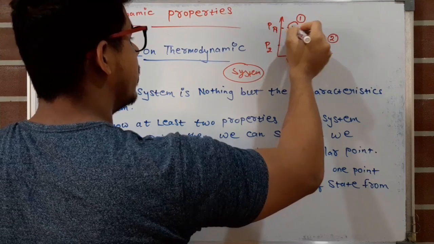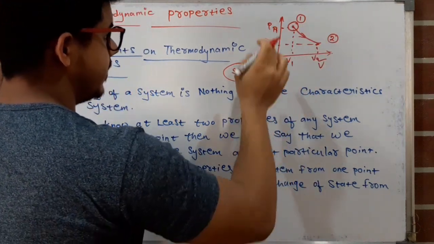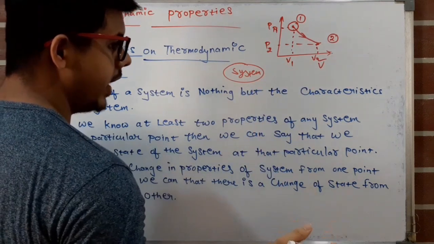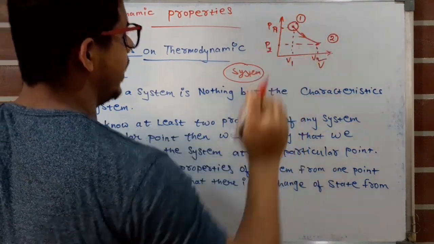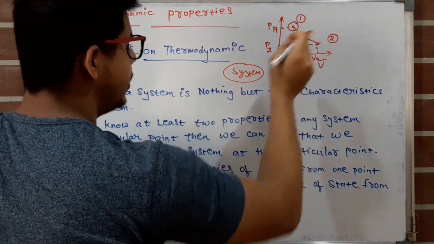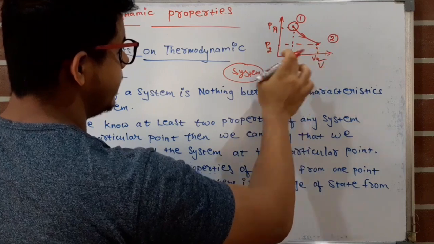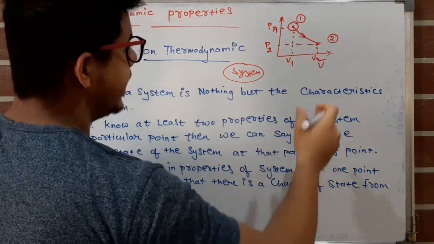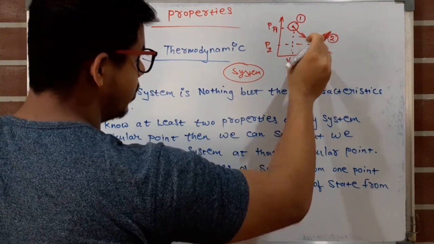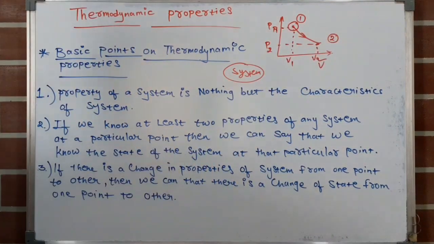We know at point 1 the pressure of the system is P1 and volume is V1. So that means we know the state of that system at point 1, and at point 2 we know the properties, that is at point 2 the system has pressure P2 and volume V2. So we can say that we know the state at point 2 of this system. I hope you understood this point.